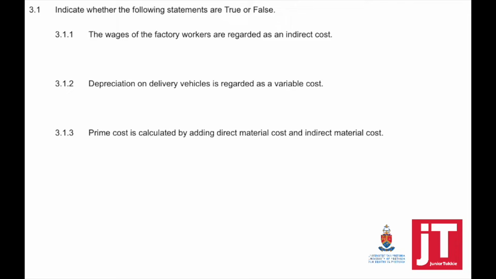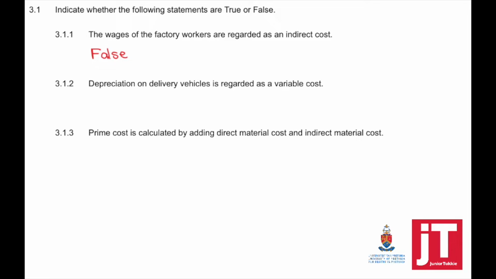We are going to look now at cost accounting activity 3. Question 3.1. Indicate whether the following statements are true or false. The wages of the factory workers are regarded as an indirect cost. This is false. This will be regarded as a direct labor cost.